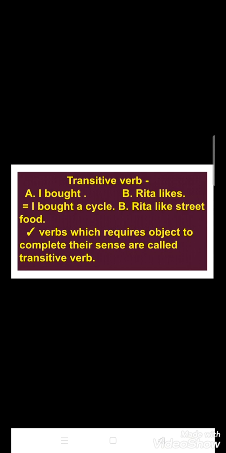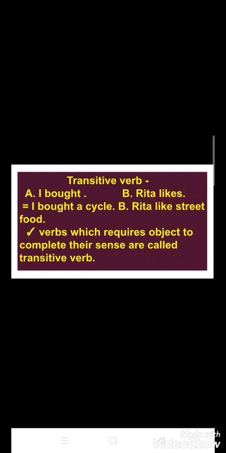Now we are going to start the types of verbs. And the first type is the transitive verb. First of all, go through the two examples. First one is I bought and the next one is Rita likes.